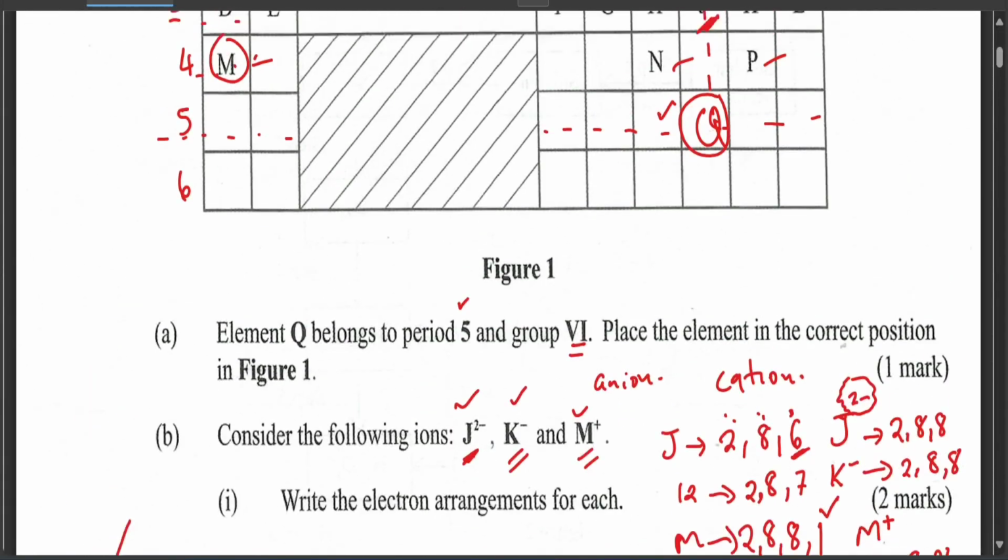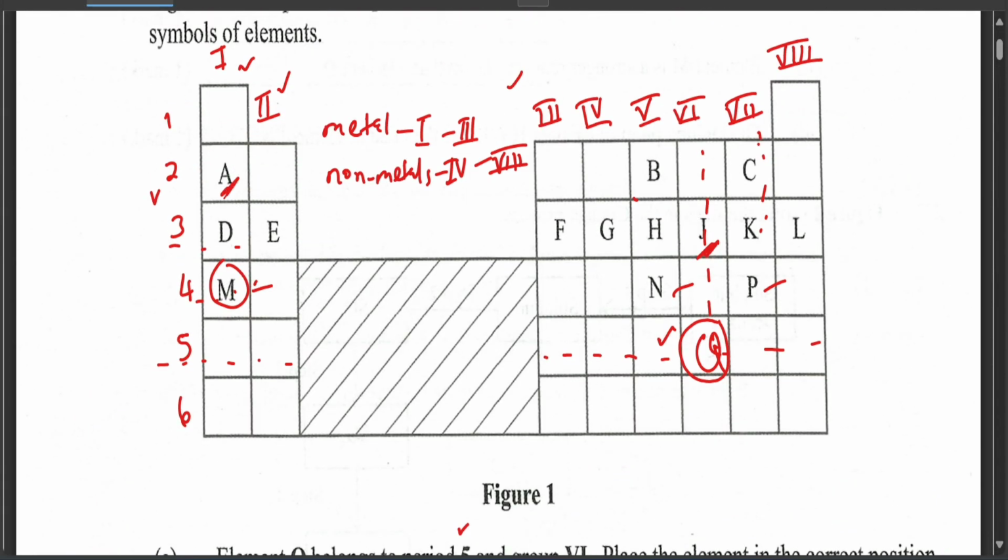So for A and B, let's look at A. A is a metal. B is therefore a non-metal because it belongs to group 5. So if a metal and a non-metal react, they tend to form a bond called an ionic bond. Ionic bond is a type of bond that holds a metal and a non-metal together because of the charge between them. A will have a positive charge and B will have a negative charge. Those charges attract each other to form an ionic bond.